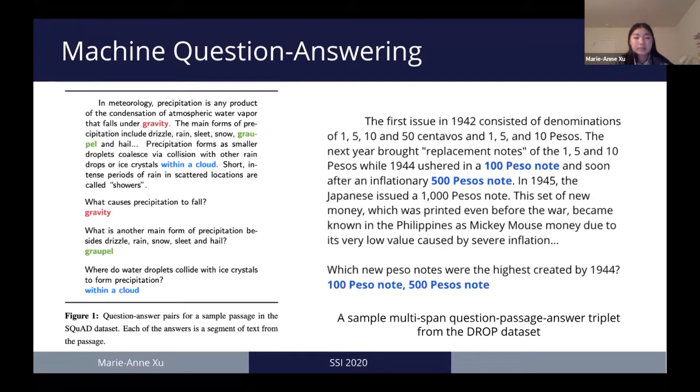On the left is an example from the Stanford Question Answering Dataset, more commonly known as SQuAD, which is a single-span dataset. Each question, as you can see, has only one span from the passage that answers the question. On the right is a multi-span example from the Discrete Reasoning Over Paragraphs, or DROP, dataset. Unlike the left example, this question has more than one answer that can be found as multiple spans of the passage. In this project, we are testing how deep learning models perform on multi-span questions to see if existing single-span models can identify these multiple spans, or if they're only finding one high-quality answer.